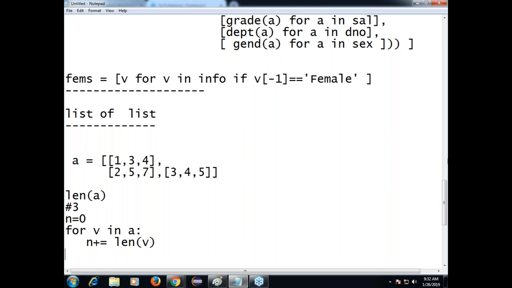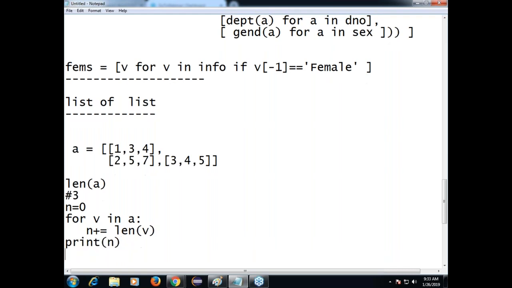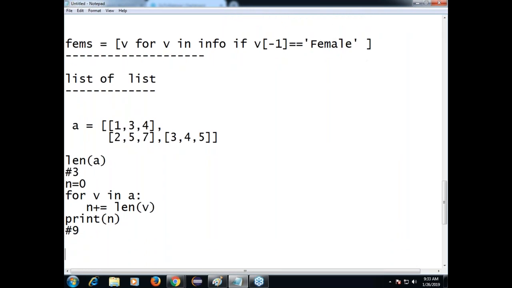Before the for loop n value is 0. In the first iteration, n plus equals len of V, where V is this one, 3. So 3 plus 0 is 3. In the second iteration, another 3, then value 6. In the third iteration, value 9. Now total number of elements: 9 elements. The output will be like this, 9. In this way, whenever you have nested collections, you have to iterate like this. Understanding this? Come on, take it.